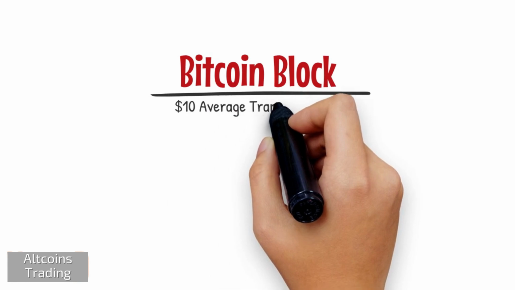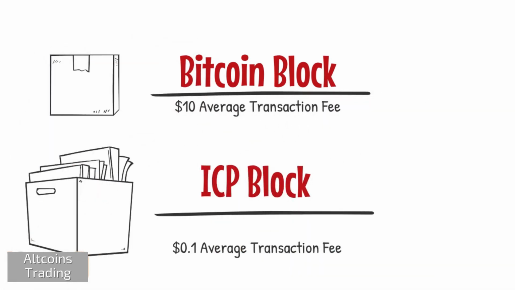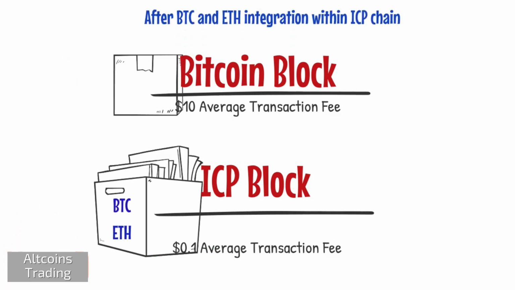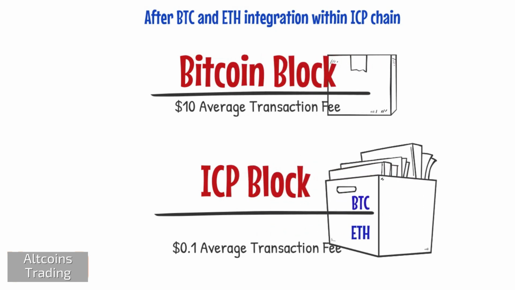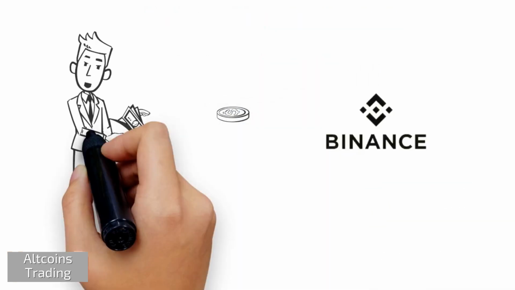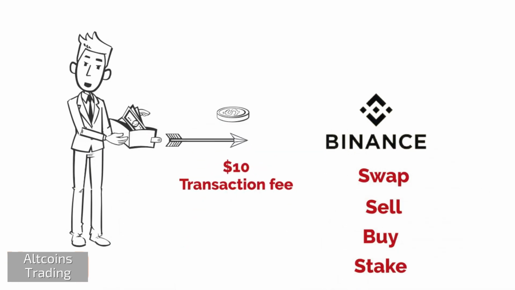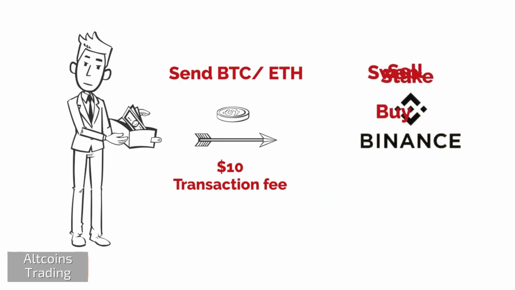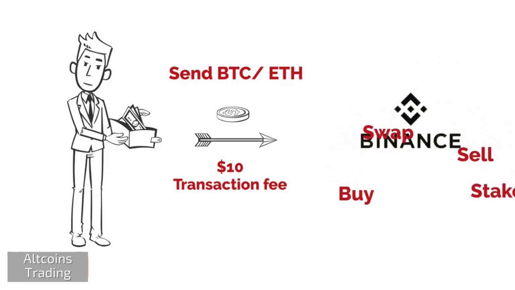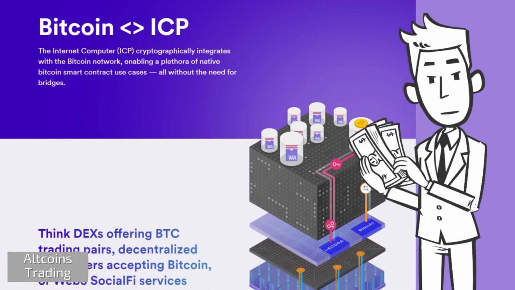ICP has integrated Bitcoin and Ethereum transactions so that people can send and receive Bitcoin and Ethereum within the ICP chain, and then transfer or swap it to altcoins or stable coins such as USDT within the ICP chain at almost no fee. In short, if you have Bitcoin now and you want to send it to an exchange, swap some of it, then after some trades and booking some profit, you want to withdraw Bitcoin back to your wallet. And if the Bitcoin transaction fee is $10, then you will get charged $10 for sending and $10 for withdrawing from the exchange back to your wallet.